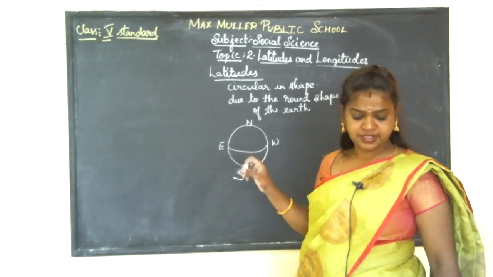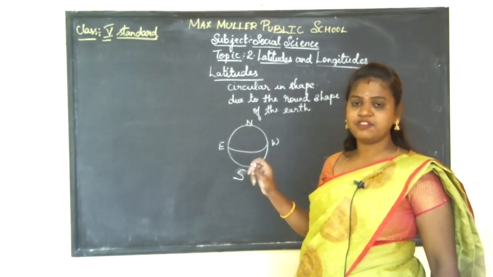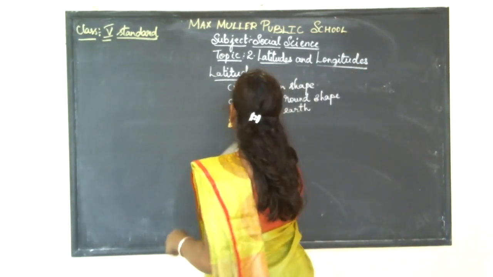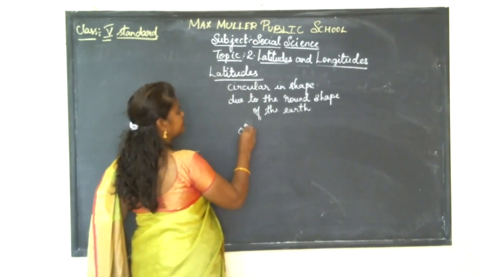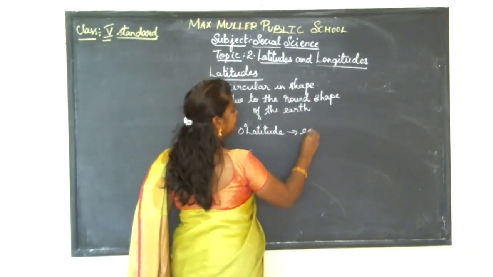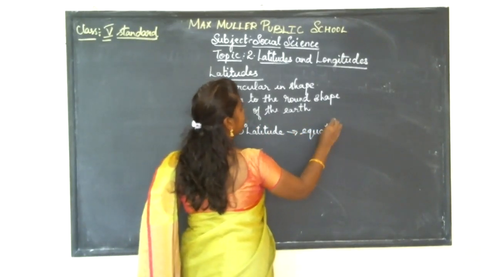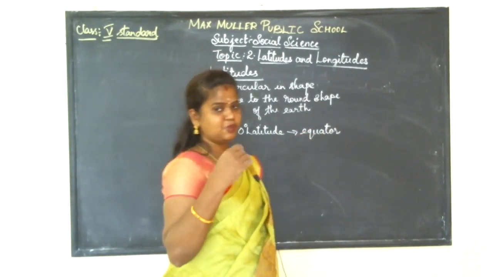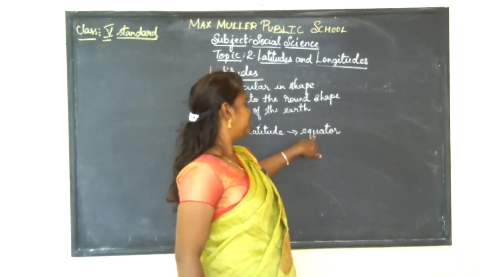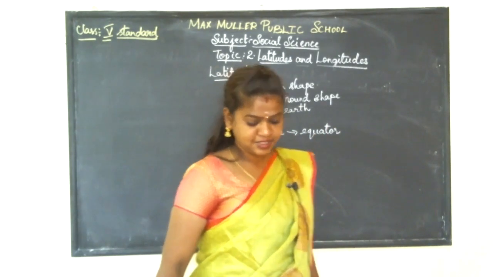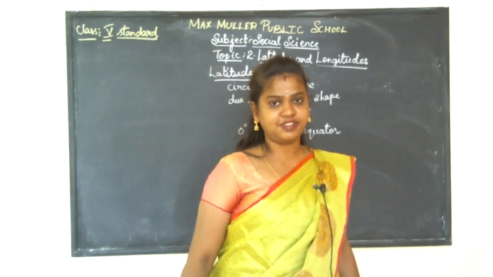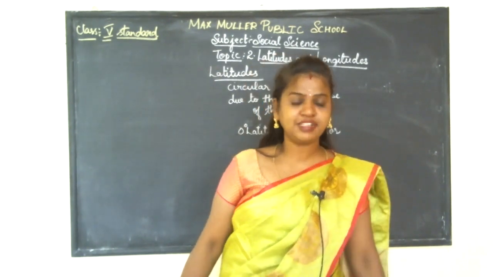So this latitude can be started from 0 degree latitude. Here 0 degree latitude is the equator, because the equator is the middle portion which separates the North Pole and South Pole. So that is why 0 degree latitude is equator, and thereafter some of the lines are given numbers.